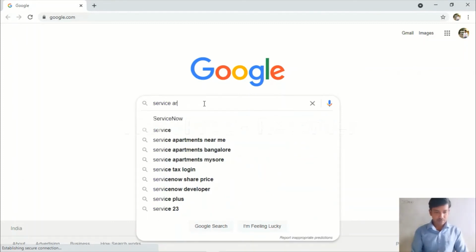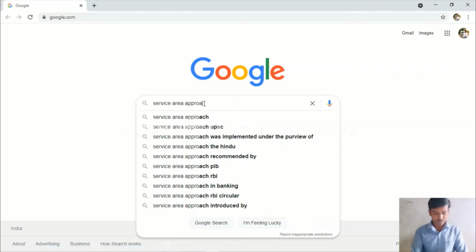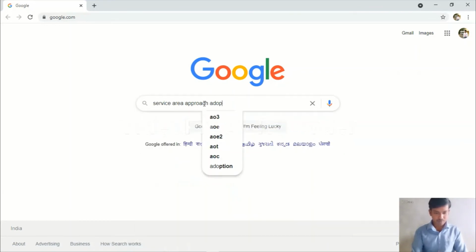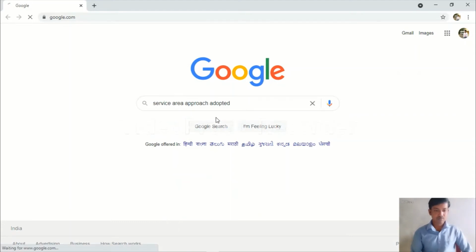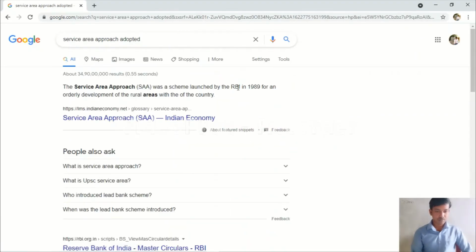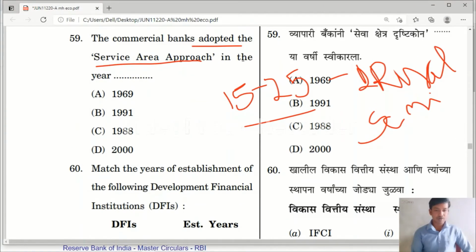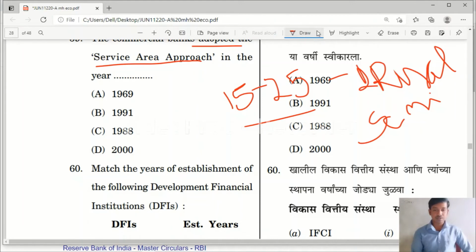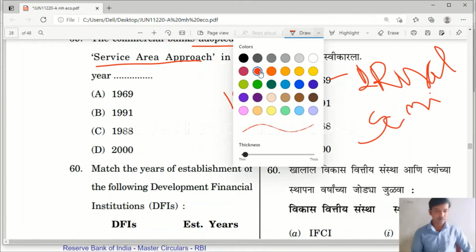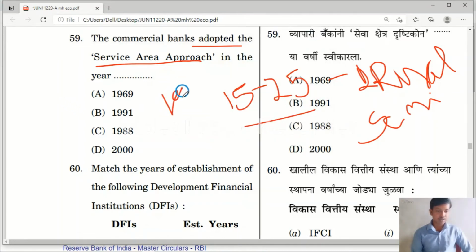Okay, so service area approach. Please note, the service area approach was adopted in the year 1989. But in these options 1989 is not there, 1988 is there. So the service area approach was adopted in the year 1989, and none of the options are correct here.